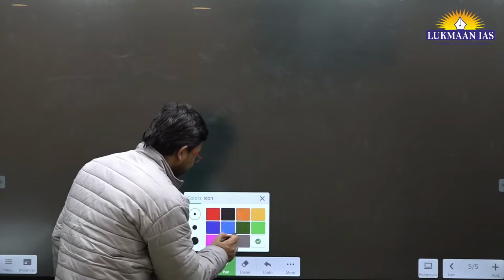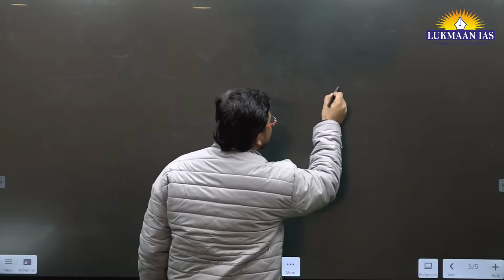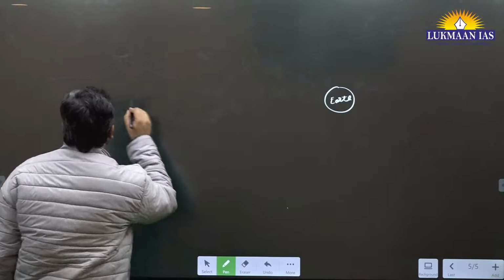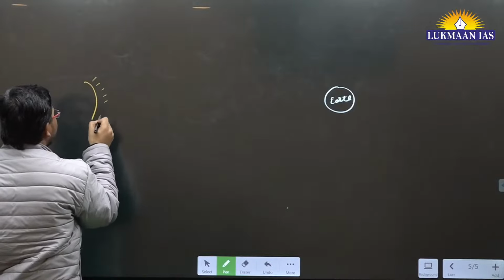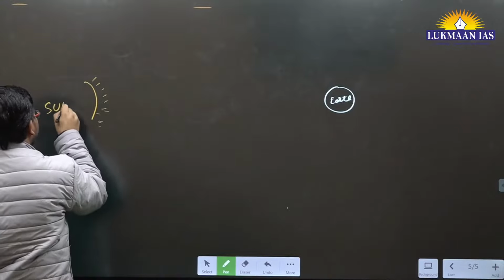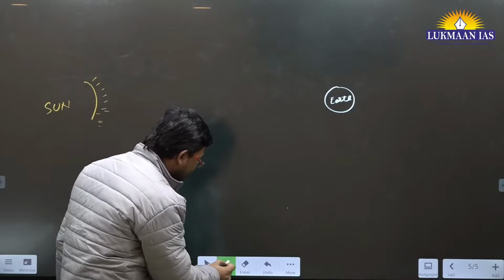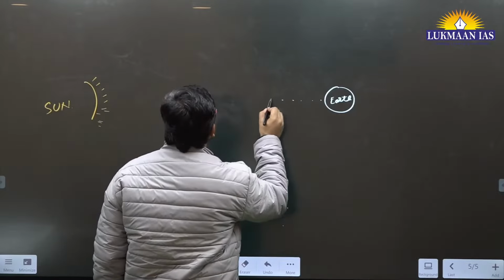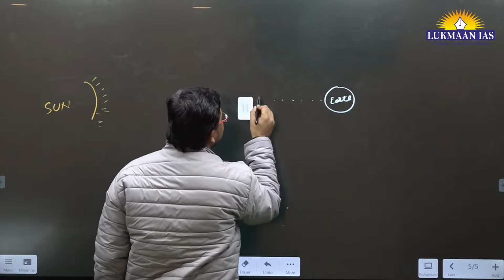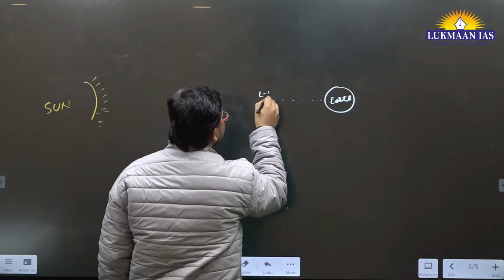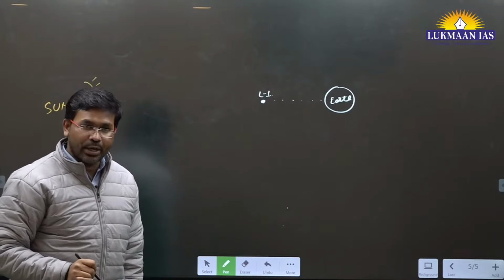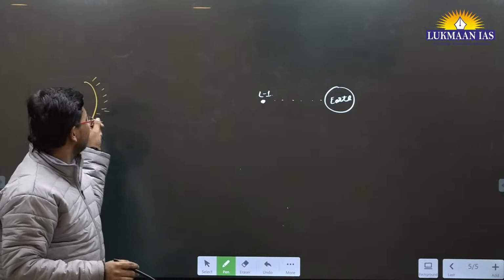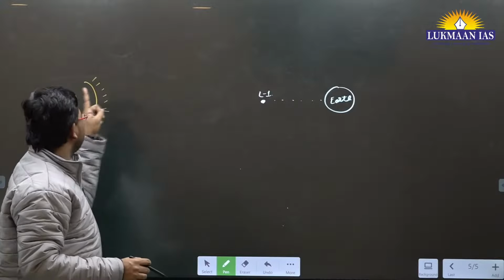For example, let's say this is Earth. Here we have Earth, right? And somewhere here, let's say we have the Sun. From the Sun we are receiving sunlight. The Aditya L1 that we have launched from Earth is a spacecraft that's going to go somewhere here. Let's say this is the point it is going to reach. This point is known as the L1 point. There are 5 similar points between two heavenly bodies like this. The L1 point lies between these two bodies, Earth and Sun.